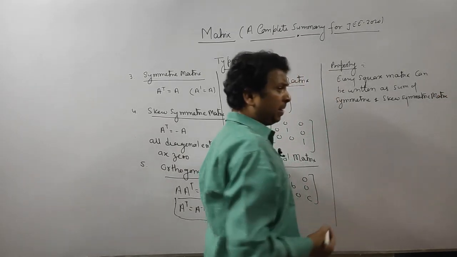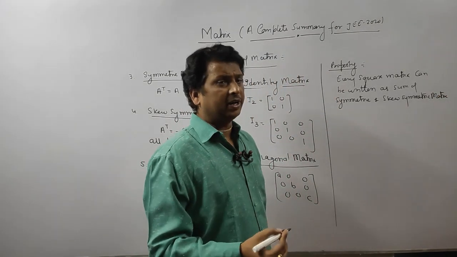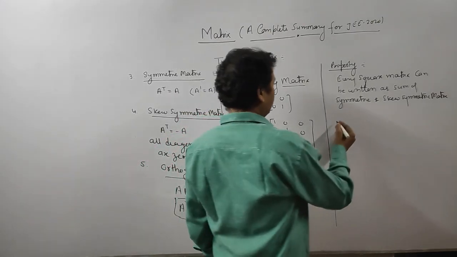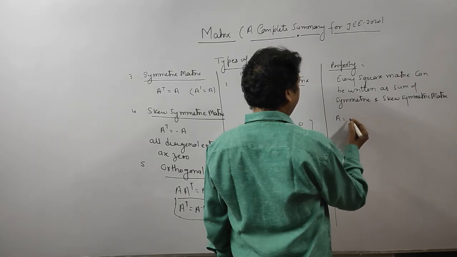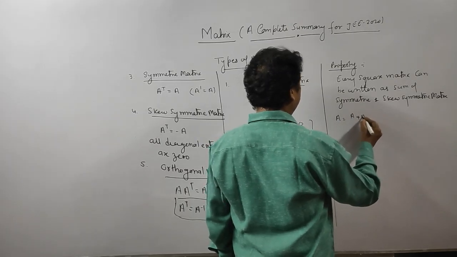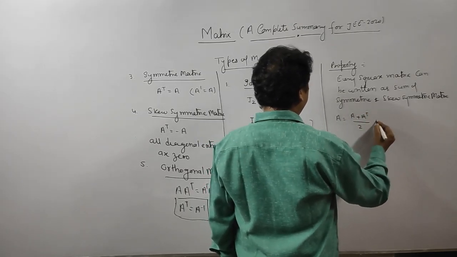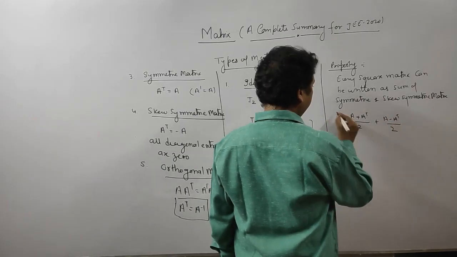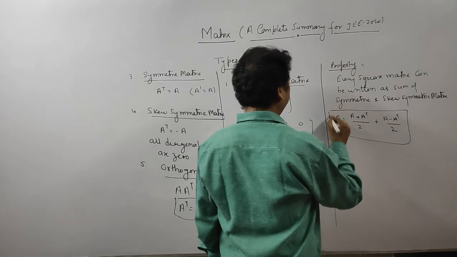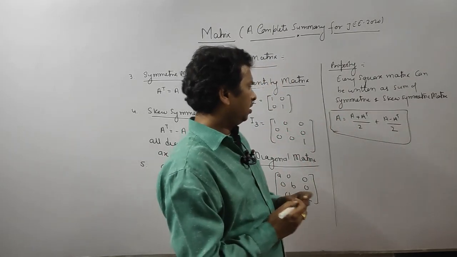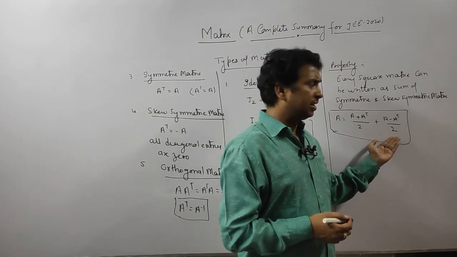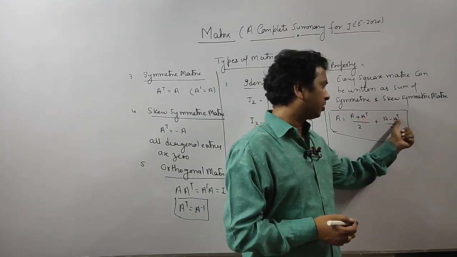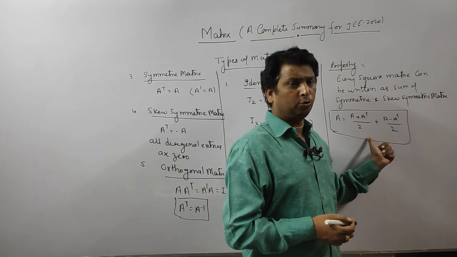It means whatever matrix is given, we can find the corresponding symmetric and skew symmetric matrix. How? Suppose A is the given matrix, then we can write A as (A plus A transpose) by 2 plus (A minus A transpose) by 2. Correct? Yes? You can easily solve it: taking 2 as LCM, A transpose minus A transpose cancels, and 2A by 2 means A.